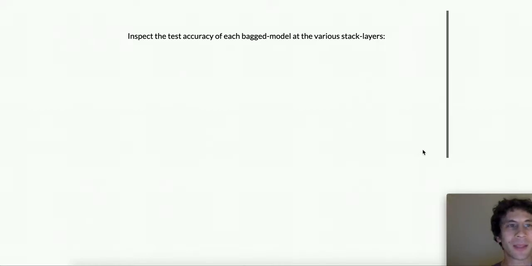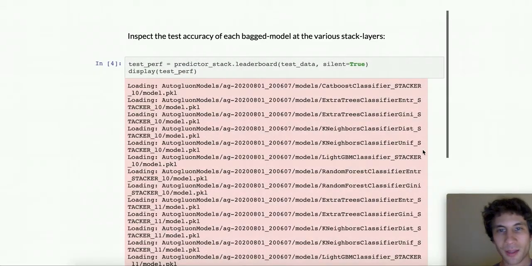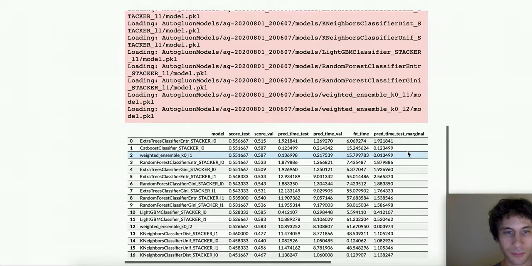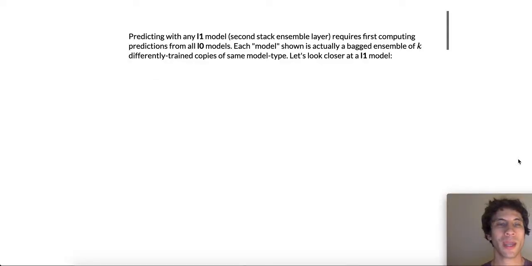Here we inspect the test accuracy of each bag model at the various stack layers, again using this leaderboard function. So here you see the leaderboards look similar to before, just noting that each one of these models here is actually a bagged ensemble. Note that predicting with any L1 model from the second stack ensemble layer requires first computing predictions from all L0 models.